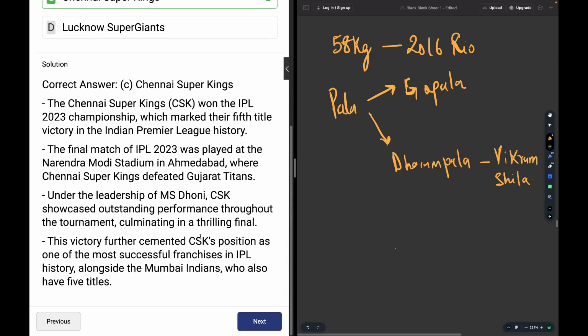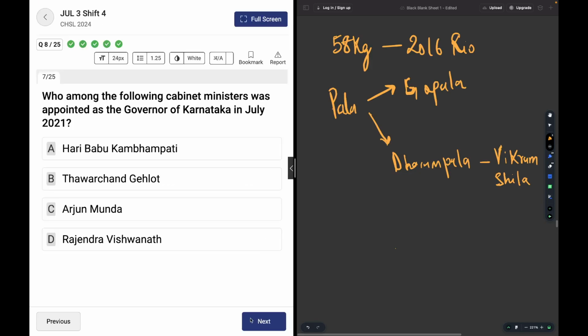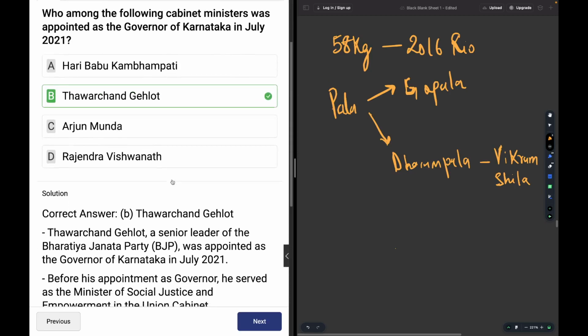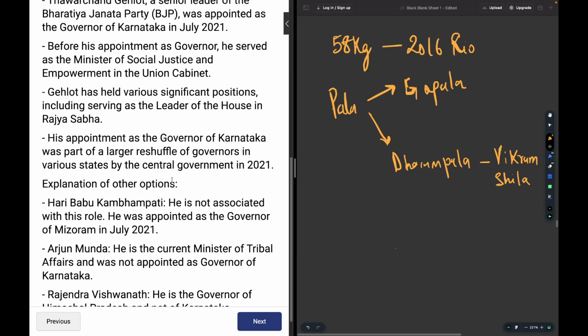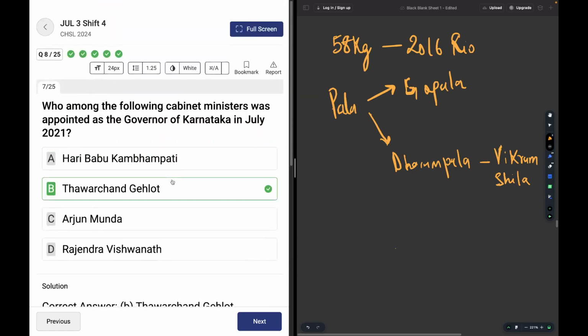And I'm moving pretty quickly because these are factual questions and you can only and only revise them with me. There is not much to learn over here. Again, a current affairs question. In 2021, who was the governor of Karnataka? The answer is Thawarchand Gehlot. Okay, you may read about him over here.